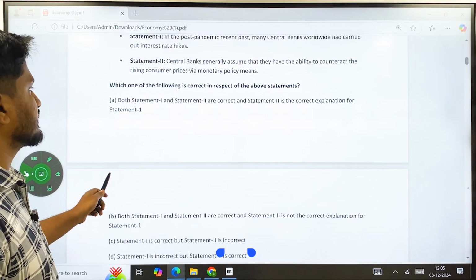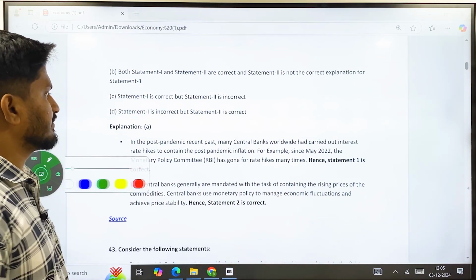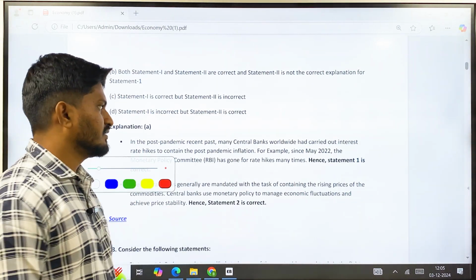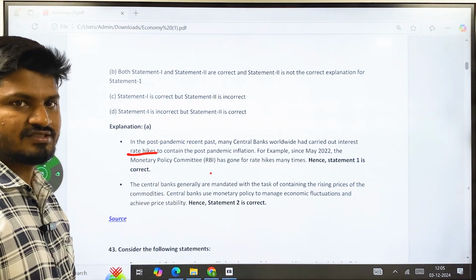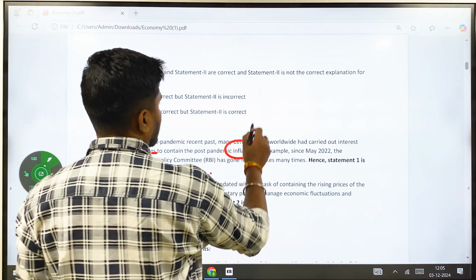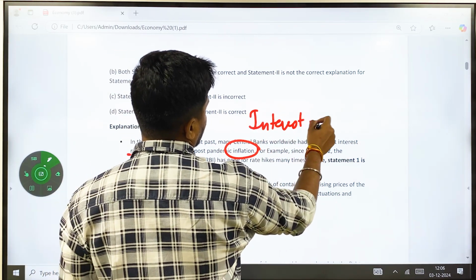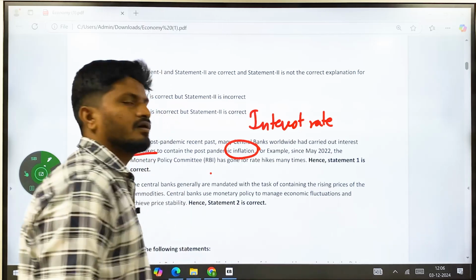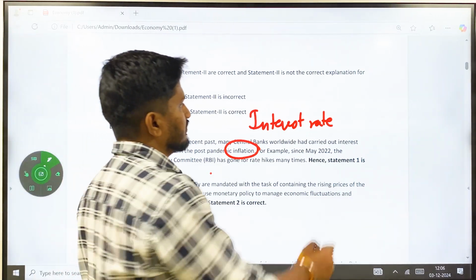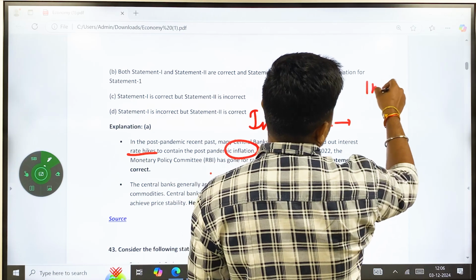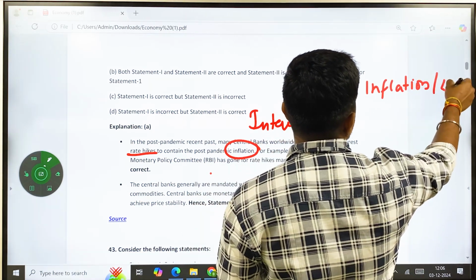So here the correct answer is A. Many central banks worldwide carried out interest rate hikes to contain post-pandemic inflation. Interest rate is one of the tools under a central bank's monetary policy. Here, if there is inflation in the market, then there will be deflation.